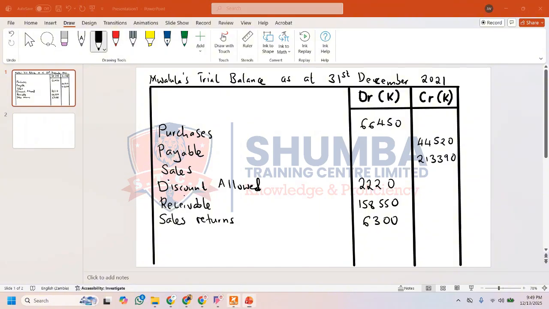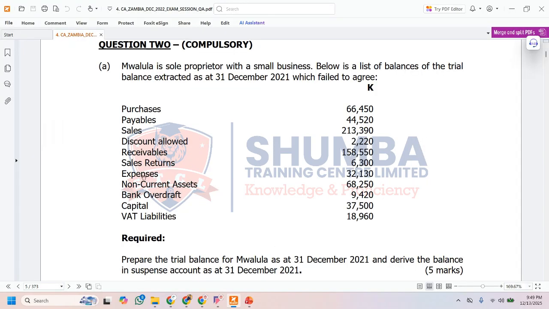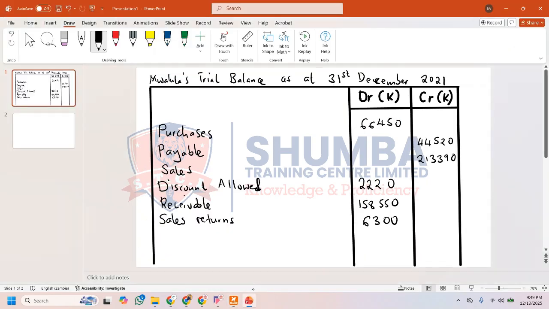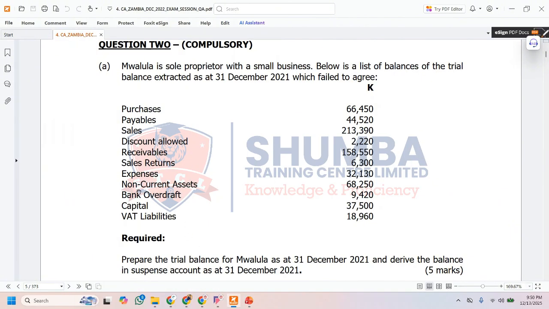Now, the next item on our agenda is expenses. Expenses always have a debit balance. So let's put our entry here for expenses. The figure for expenses is 32,130. Let me just write it properly. Expenses always have a debit balance. Please take note.